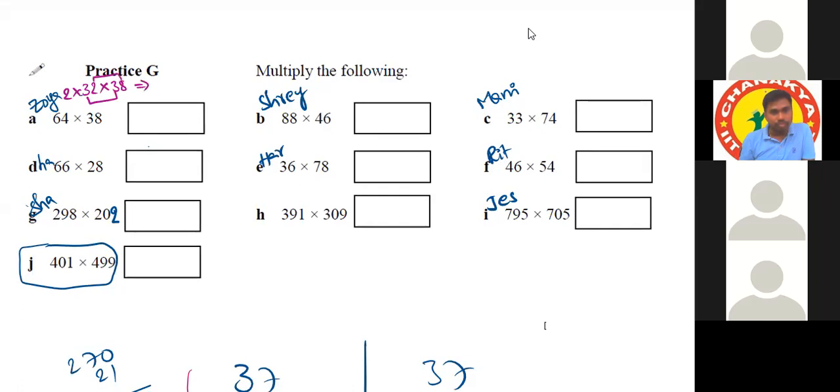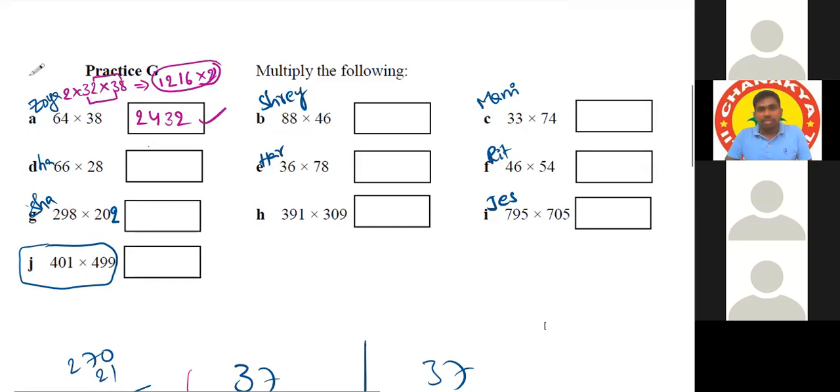And 3 and 3, let's take the next digit of 3, that is 4. And 4 3s are 12. So 1216 into 2. Double of 1216 is 2432. Very good.